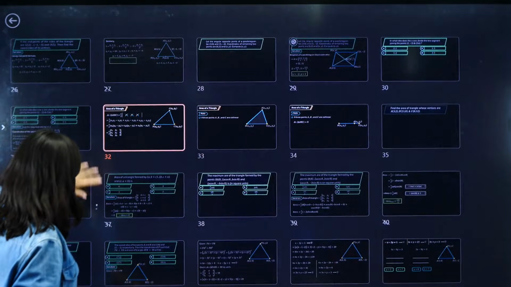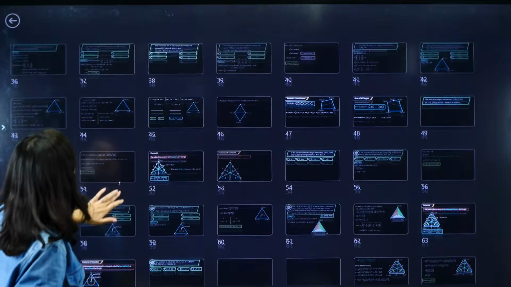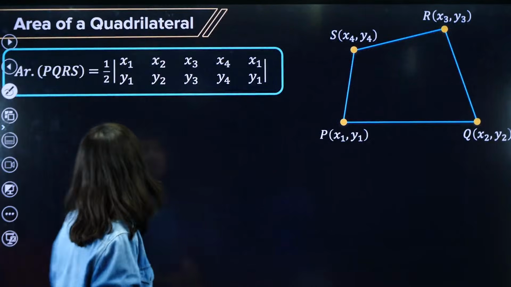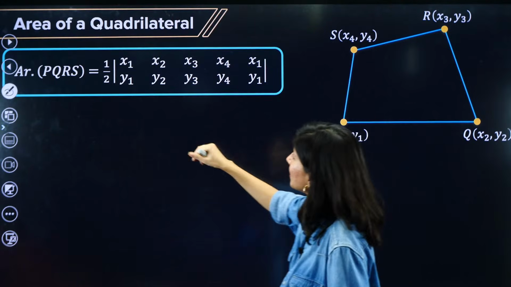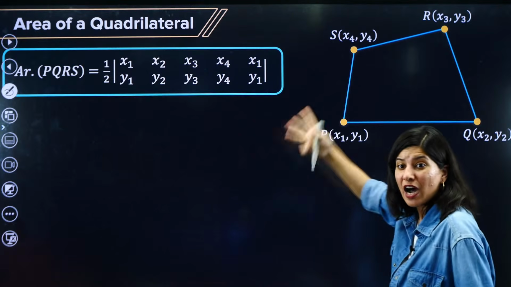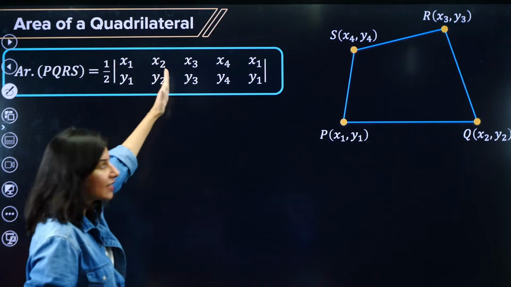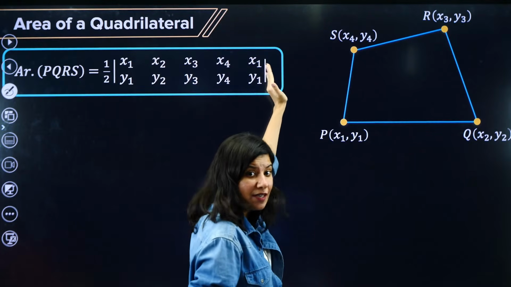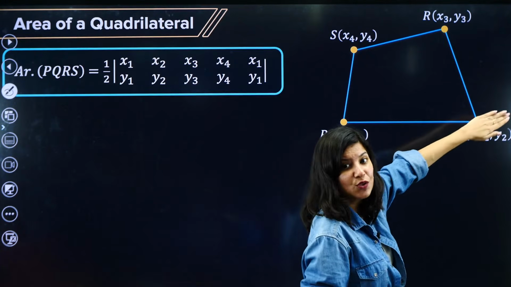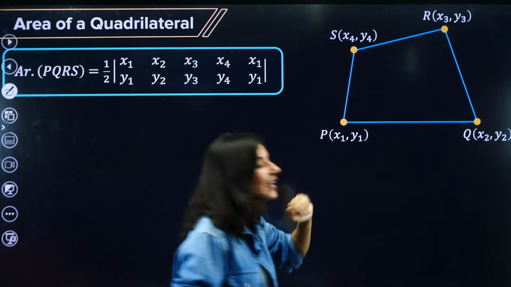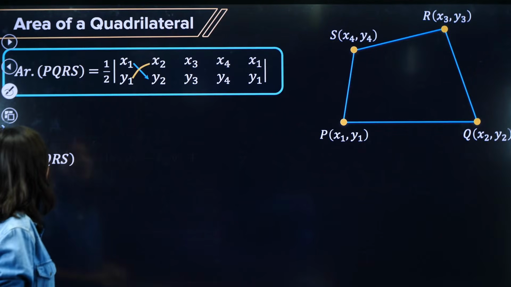So for quadrilateral, this method is very, very important because that's a generalized method. A quadrilateral has 4 points, so 5 columns. Half, x1, y1, x2, y2, x3, y3, x4, y4, and back to x1, y1. So basically cyclic order, with one additional. You know how to open it. So let us do that.